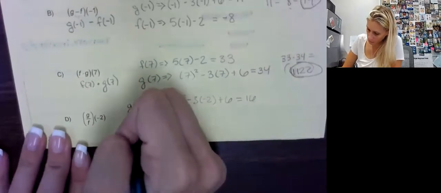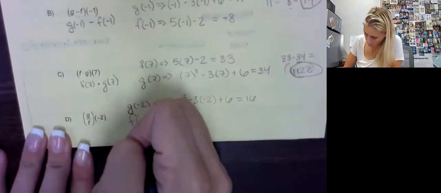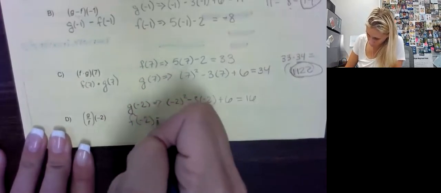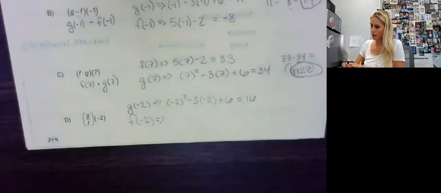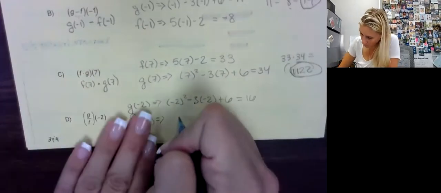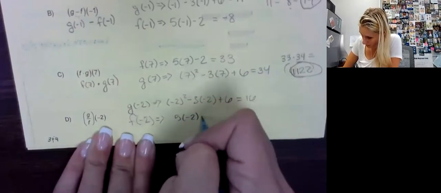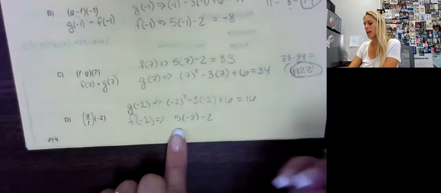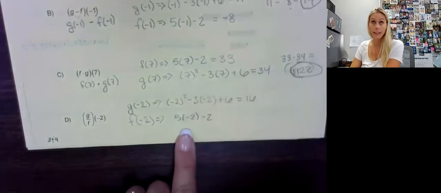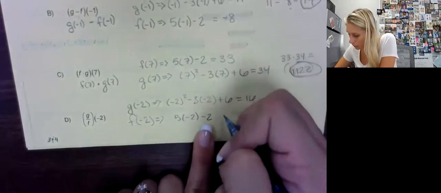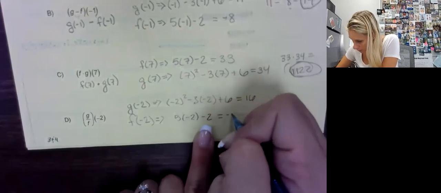Okay, now let's do f of -2. So f of -2 would be 5 times -2 minus 2. I can do this in my head. 5 times -2 is -10. -10 minus 2 is -12.